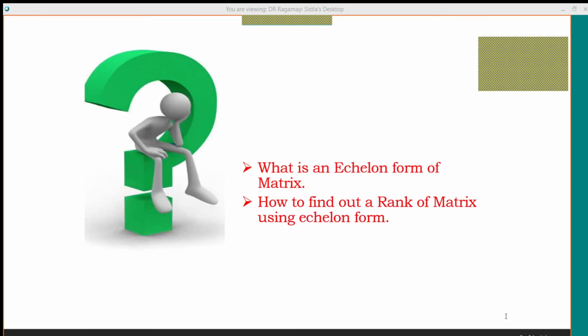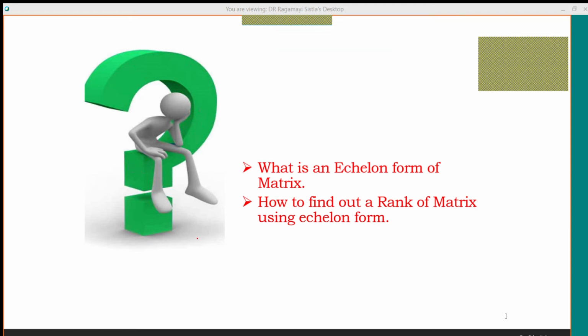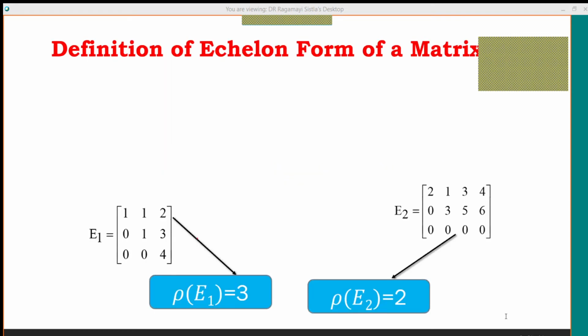See, you people know what an echelon form is, yes or no? You already had awareness about how to transform a given matrix into echelon form, yes or no? Even so, let me recall the concept of finding the echelon form of a given matrix.